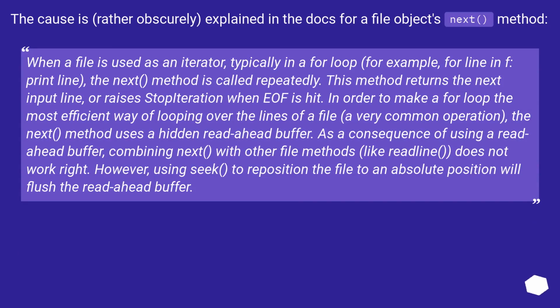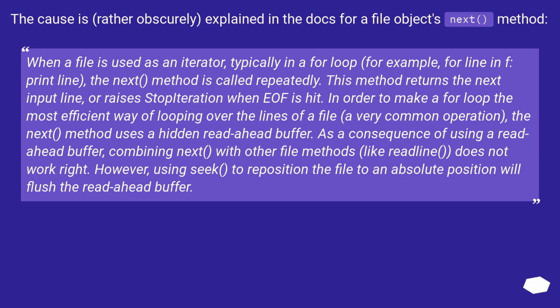The cause is, rather obscurely, explained in the docs for a file object's next method. When a file is used as an iterator, typically in a for loop, for example, for line in f: print line, the next method is called repeatedly. This method returns the next input line, or raises StopIteration when EOF is hit. In order to make a for loop the most efficient way of looping over the lines of a file, a very common operation, the next method uses a hidden read-ahead buffer. As a consequence of using a read-ahead buffer, combining next with other file methods, like readline, does not work right.